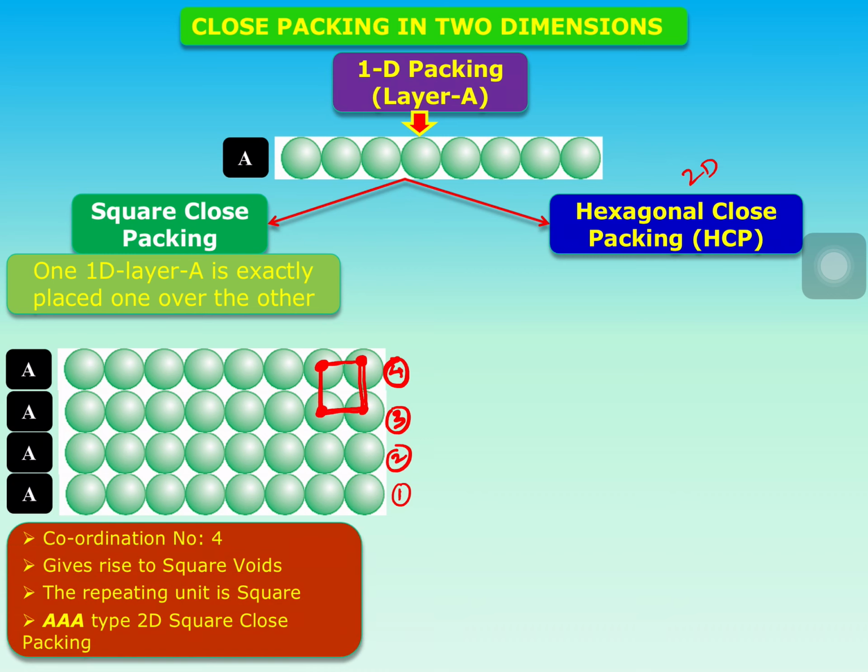Here the coordination number in square close packing is 4, and it gives rise to square voids. What are square voids? Gaps. Unoccupied space is called a void. The repeating unit is a square, that's why it is called square close packing. It is an AAA type of packing. If you look at this red sphere, how many atoms are touching? 4 atoms are touching. If you join the centers of these 4 touching spheres, you get a square.